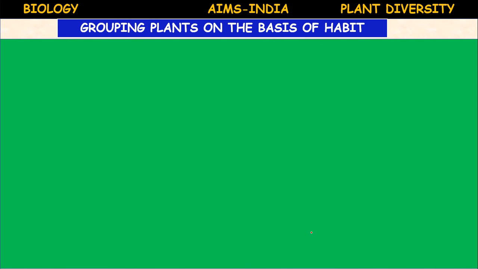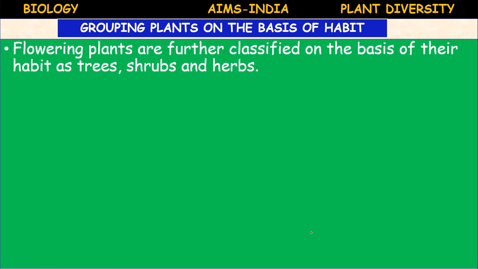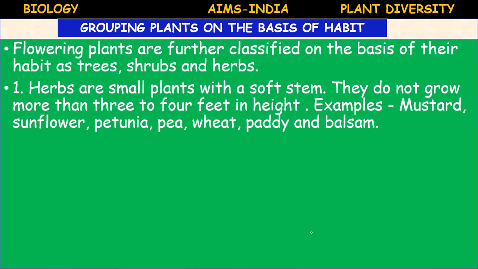Next, grouping plants on the basis of habit. The flowering plants are further classified on the basis of their habit as trees, shrubs and herbs. Herbs are the small plants with a soft stem. They do not grow more than 3 to 4 feet in height. They are small plants, herbs.